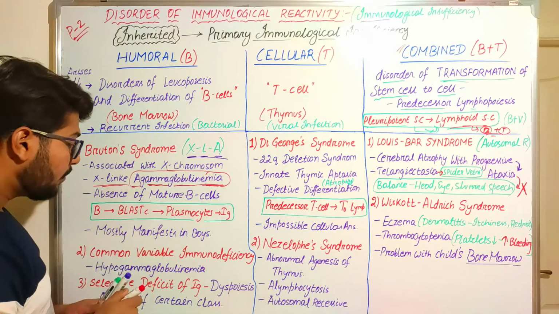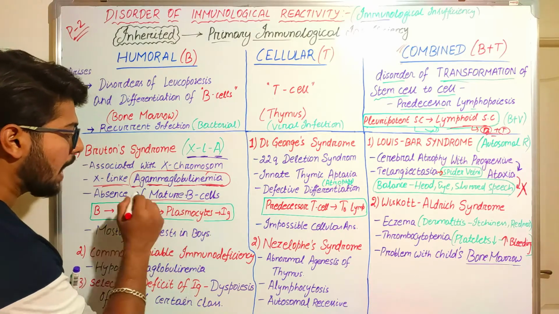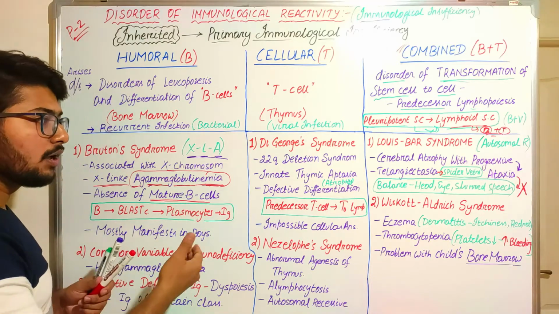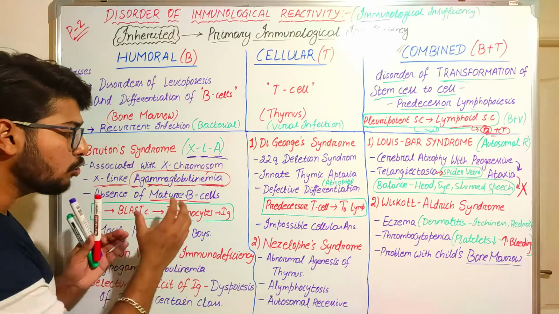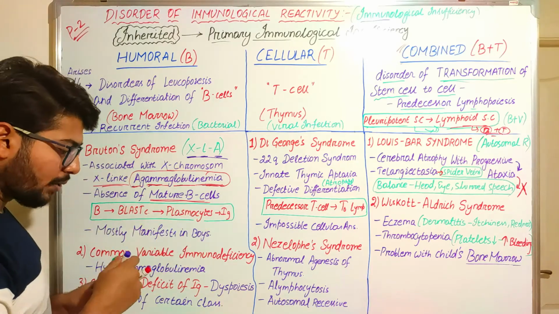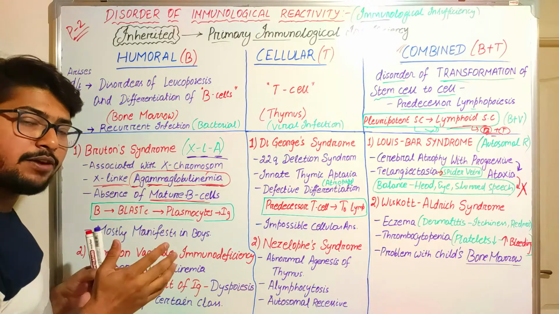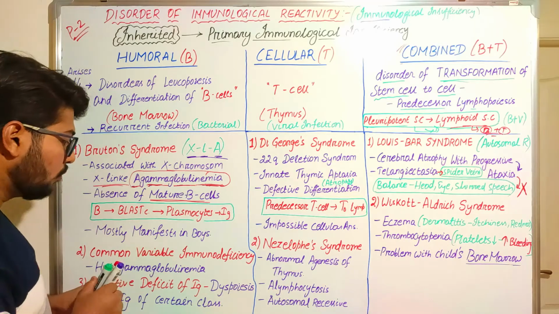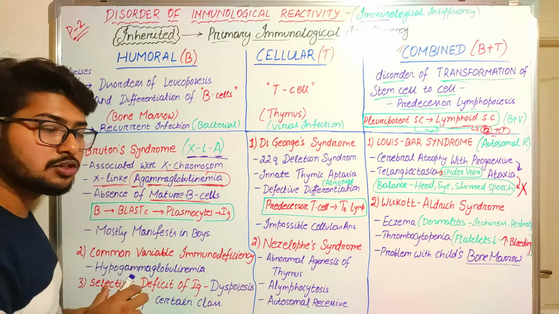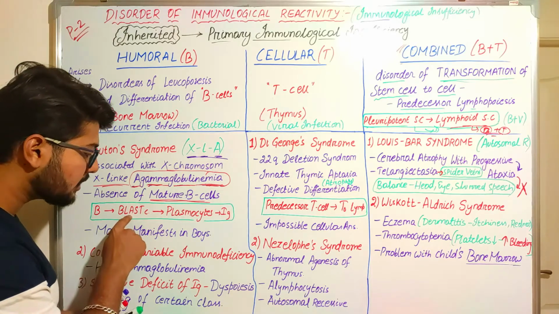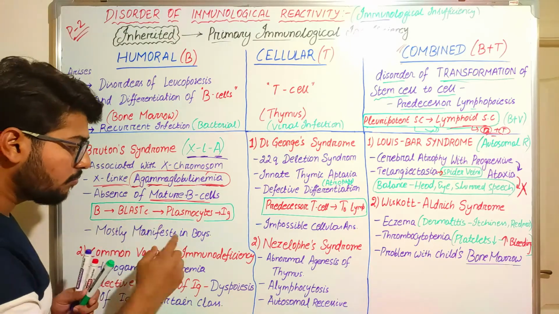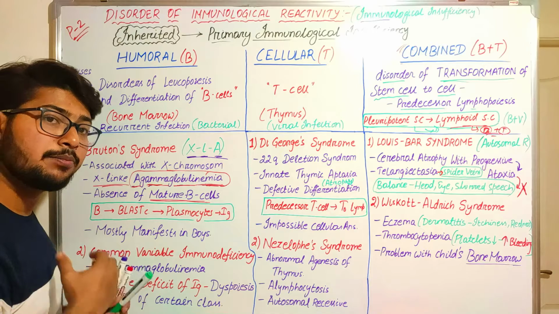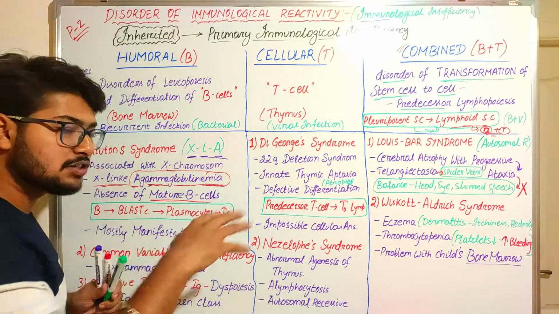Agammaglobulinemia. There will be absence of mature B cells. Agammaglobulinemia means absence of these mature B cells. And in my previous video, I have explained how these mature B cells are produced. When the antigens come, the B lymphocytes that are present come in contact with the antigens, and they get converted into blast cells or lymphoblast cells, and these lymphoblast cells are again transformed into plasmacyte cells. These plasmacytes are the active form of B lymphocytes that produce these antibodies. Okay, different kinds of antibodies.